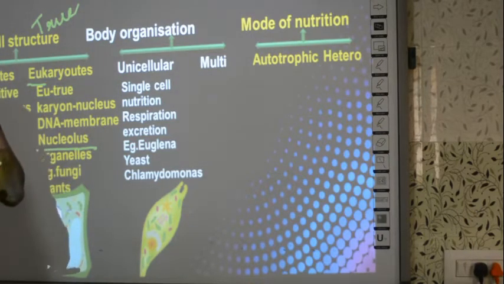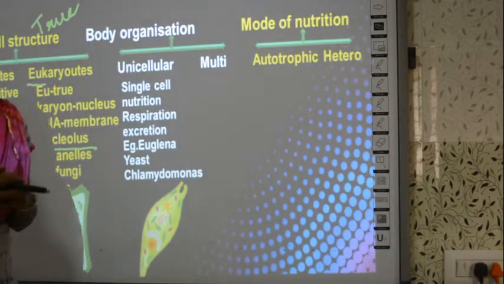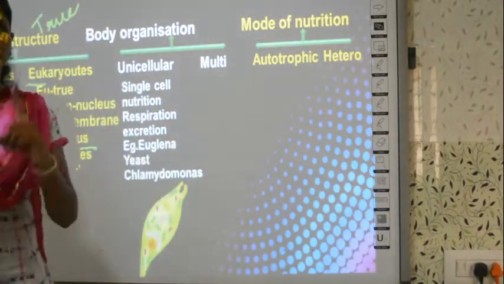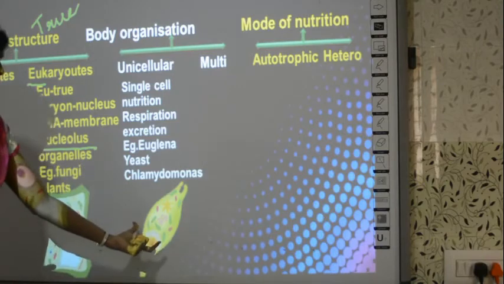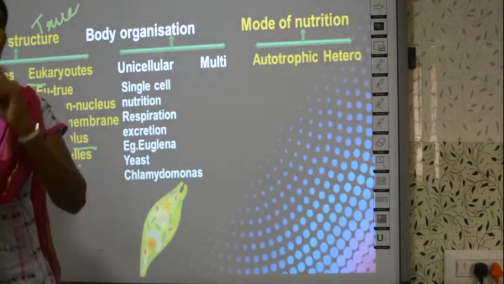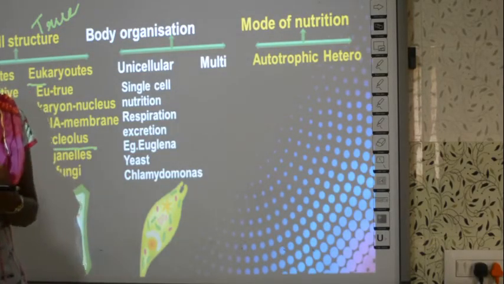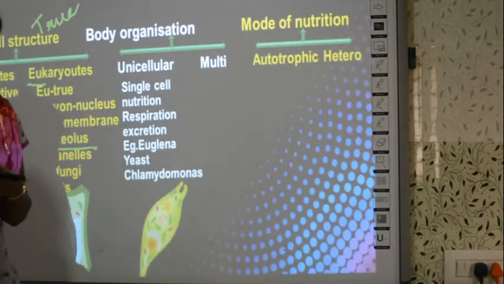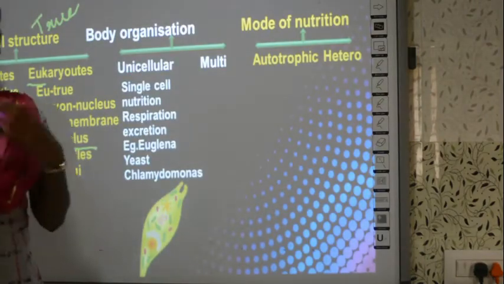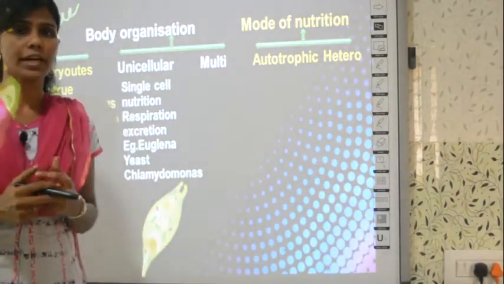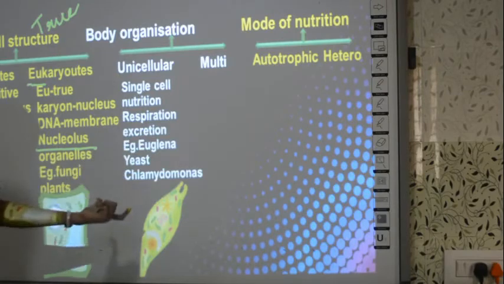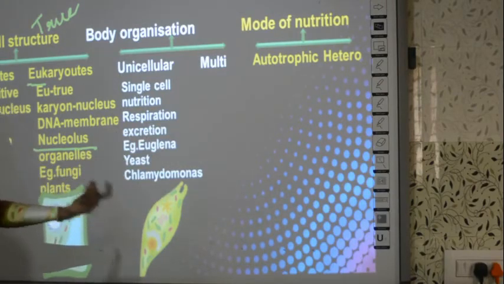And next we will see the two types of body organization. Some organisms have a single cell in their body. One cell is equal to one organism. For example, this is euglena, and it is made up of only one cell. The one cell is the whole organism. With this one cell itself, it can undergo respiration, nutrition, take in food, and also excretion. All the properties they have like other organisms, but it can all happen with a single cell. The examples for unicellular organisms are euglena, yeast and chlamydomonas.